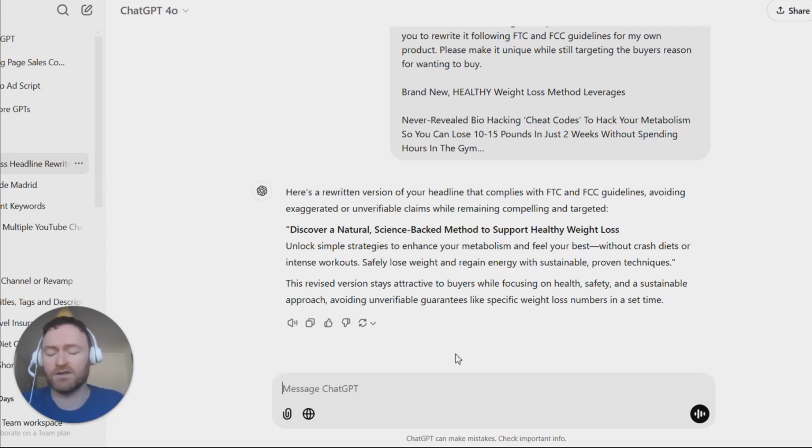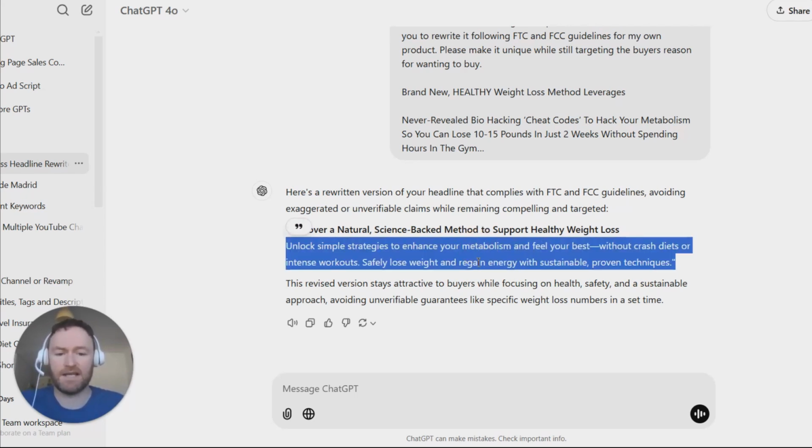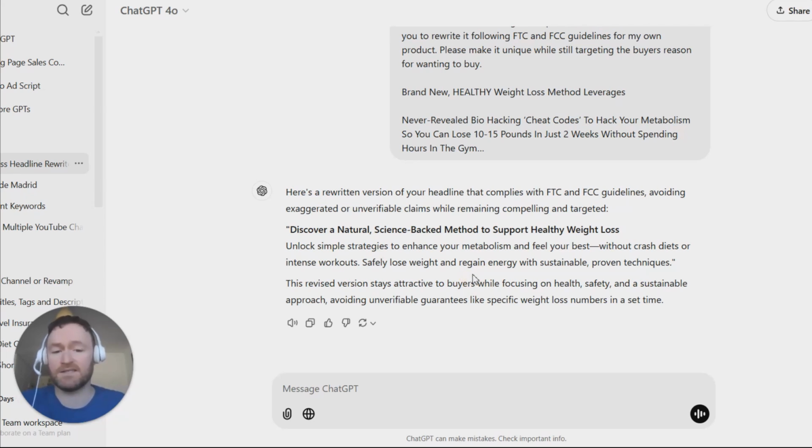Now from there, you can actually edit it yourself a little bit to fix some things that you might not think are good, but ChatGPT generally is very good at this. So that's a simple way, if you don't have money to invest in a copywriter, which can be over $500 in most cases, that you can just rewrite one that is established and is doing really well and put it into your own words and use that. So that's how you use ChatGPT to make sales copy from one that already exists and change it completely and put it into your own words.